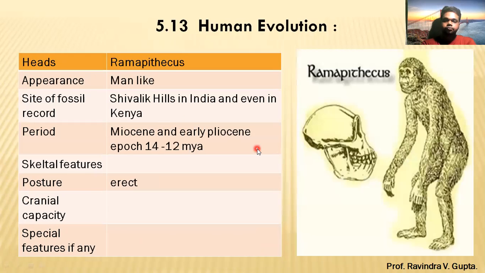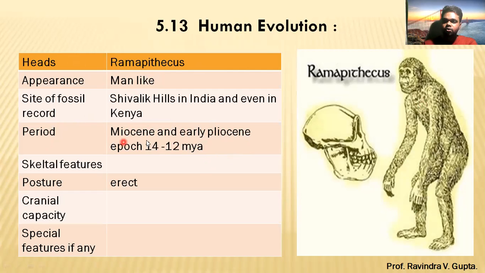Now the second part. In this part a 1 mark question was asked last time too, that is the site of fossil record of Ramapithecus, where it is found, so that was asked for 1 mark. Now the next part, that is Ramapithecus. Appearance is man-like, you can see in this picture some of the characteristics of Ramapithecus. It is human-like, that is man-like. So it has ape characteristics but also a little bit of human. Site of fossil record is Shivalik Hill in India and even in Kenya. Then period, Miocene and early Pliocene epoch, that is 14 to 12 million years ago.